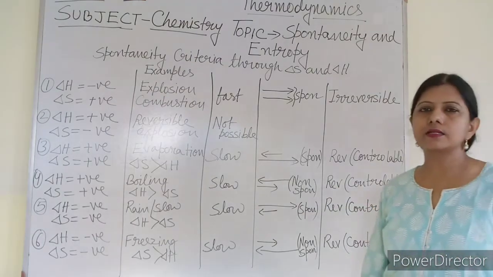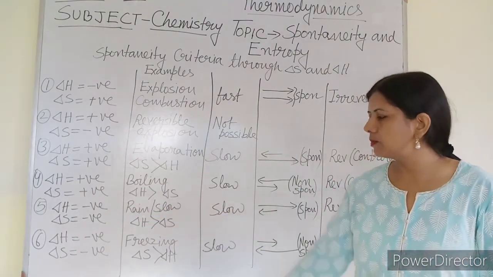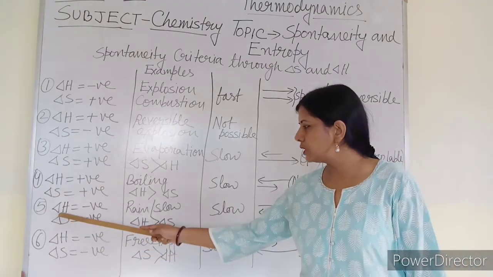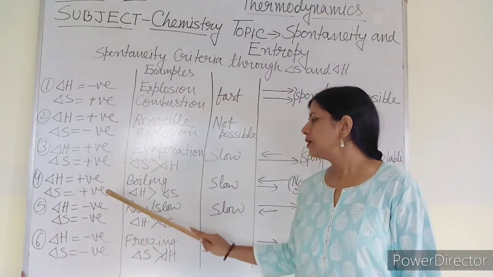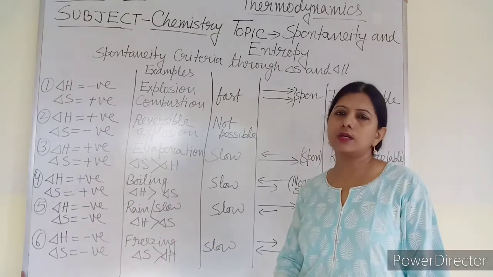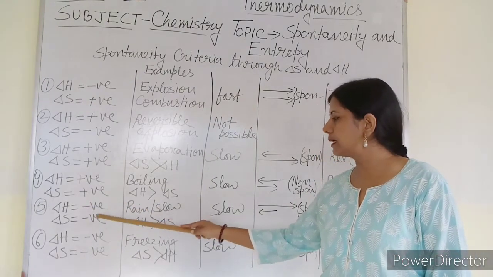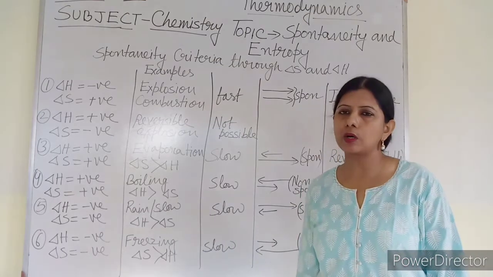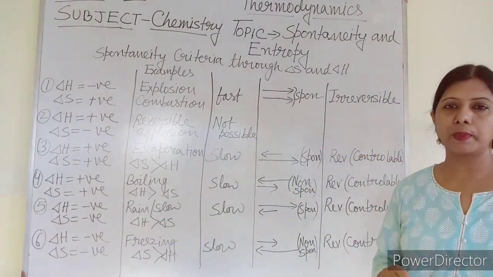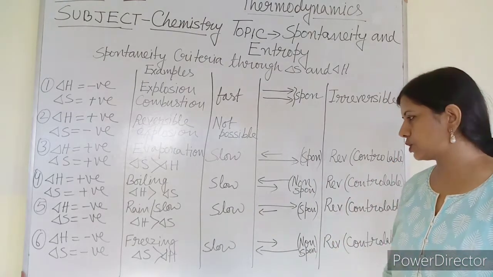Now fifth and sixth condition. In fifth and sixth condition, these values are same in both cases, but the amount is changing. In fifth condition, delta H is negative, so it will prefer spontaneity. Delta S is also negative. So what kind of thing is this? This will prefer spontaneity and this will not prefer spontaneity. But whose value is more, that will have more impact. Which is having the dominating effect, that will control the reaction.